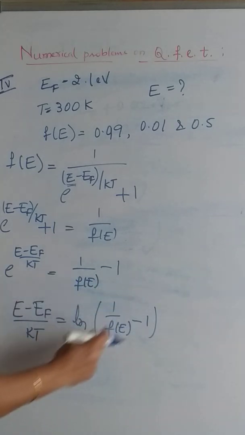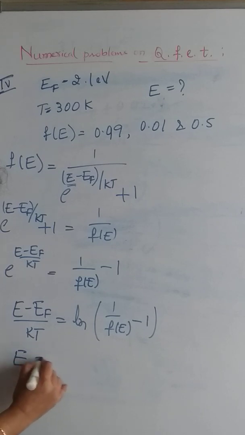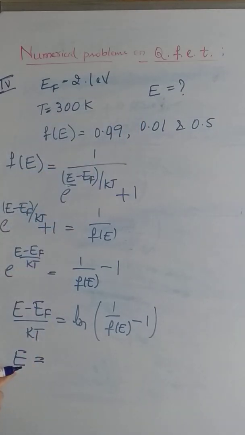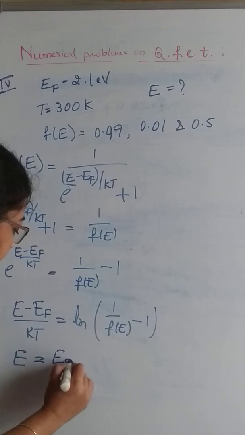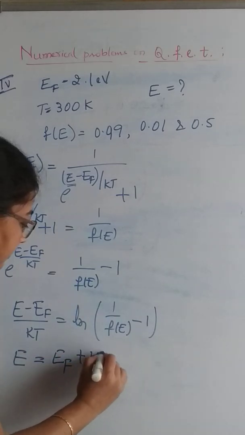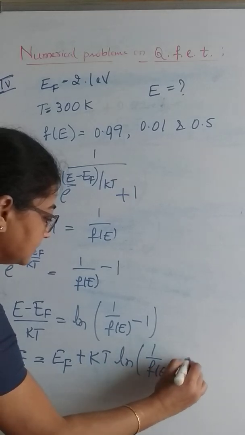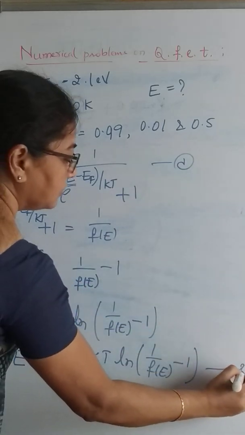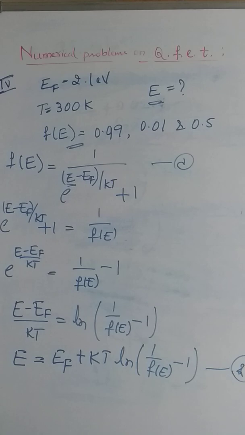Now by rearranging the terms, we can write the energy of the level which we are finding: E is equal to EF plus KT ln of (1 by f of E minus 1). This is the equation. We can use it now to calculate the energy at a given Fermi factor.